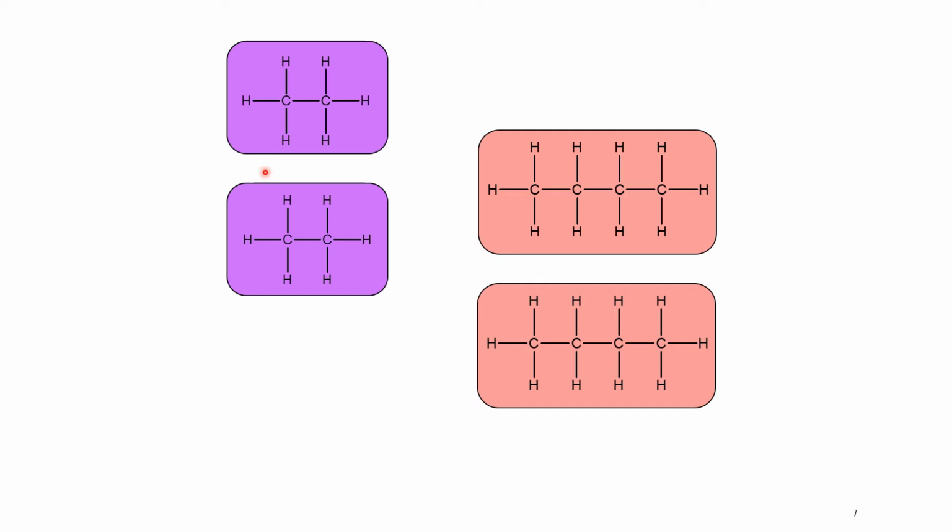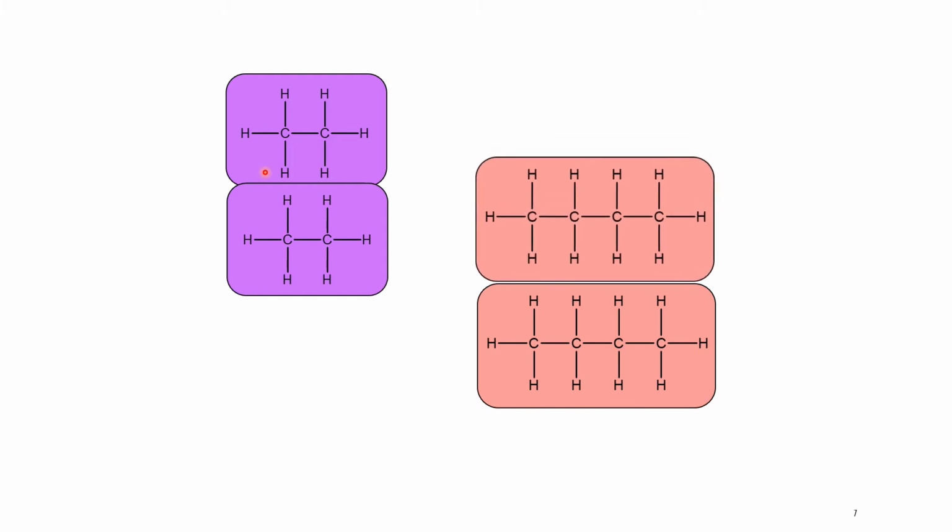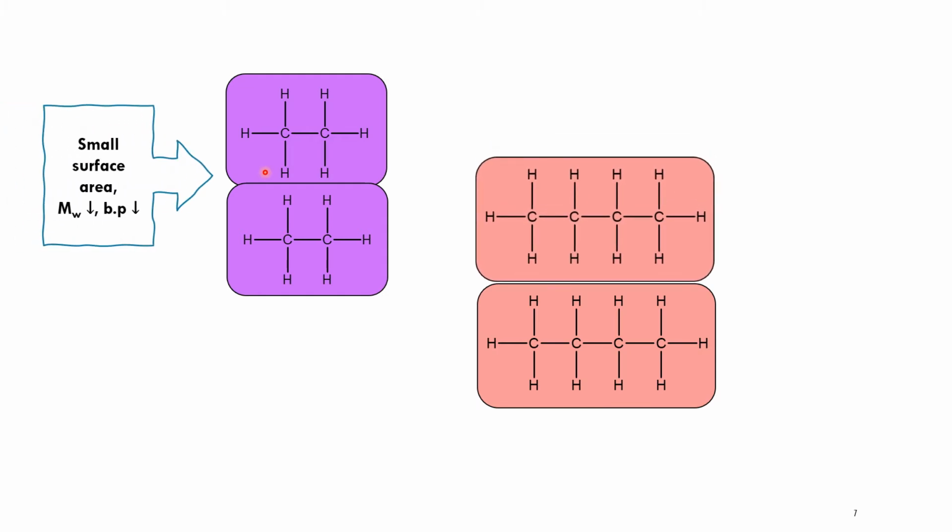So, apabila ethane molecule mendekati another ethane molecule yang lain, maka this will be the surface area between ethane. Alright, so you can see that here are the surface area, okay, which is smaller than you can see daripada this butane and butane surface area.